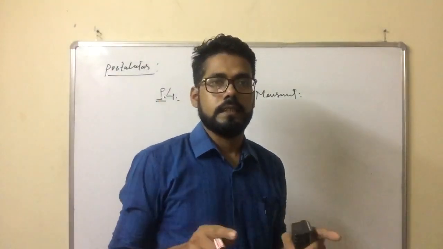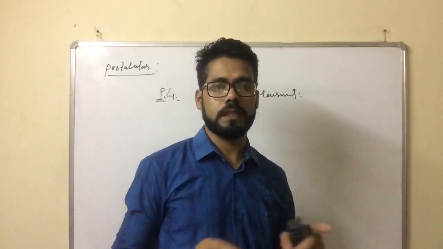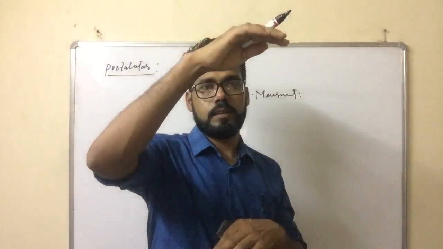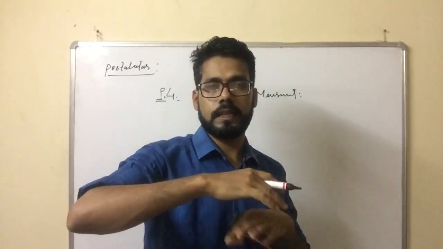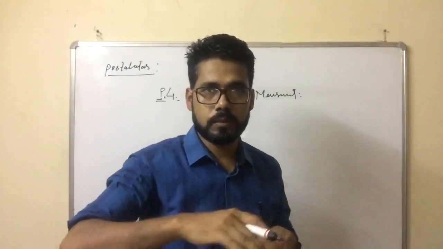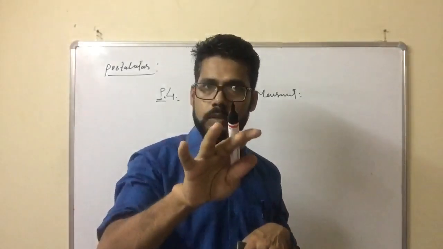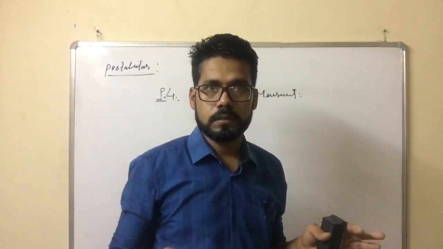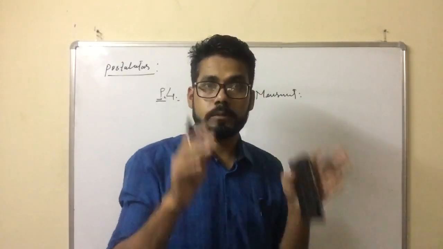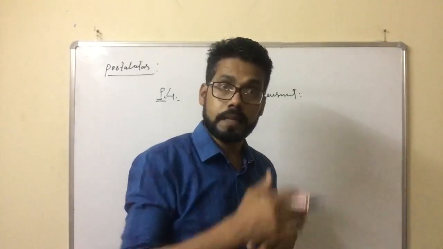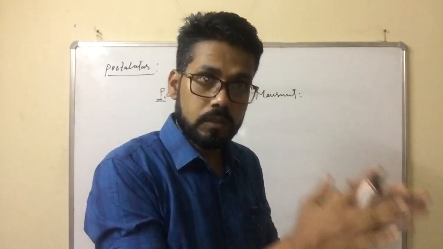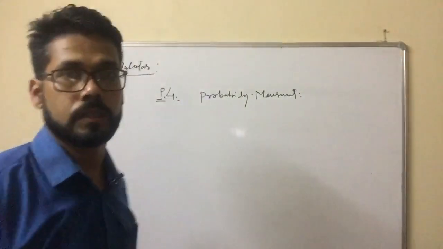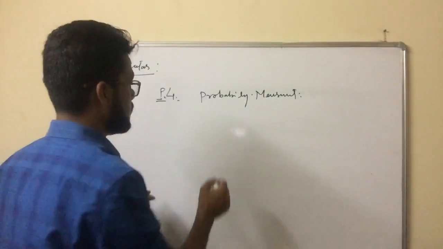Or you can say, suppose you consider a particle in a 1D box. There are various energy levels. You cannot say the exact location of the particle. It may be in the ground state, it may be in an excited state, according to the suitable condition, somewhere inside the box. Then we have to find out the probability whether this particle is located in a particular region or not. So that is why we need probability. Okay, the probability formula is there.